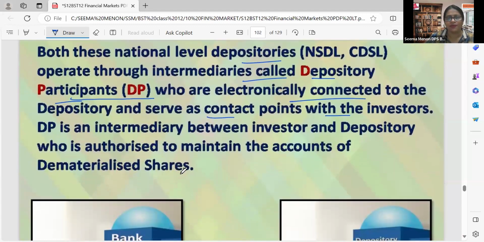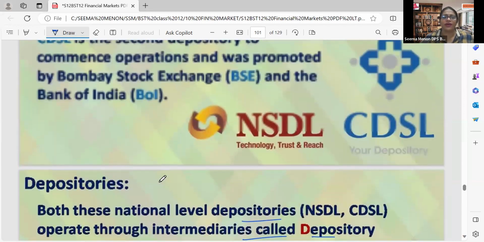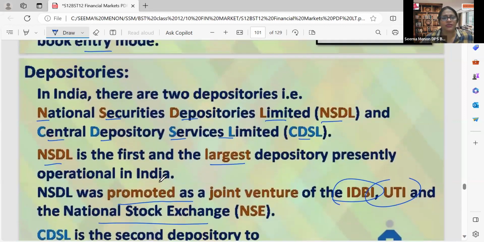A DP is an intermediary between the investor and the depository. There are two depositories, and in between NSDL and the investor comes the depository participant. This depository participant will in most cases be a financial institution.